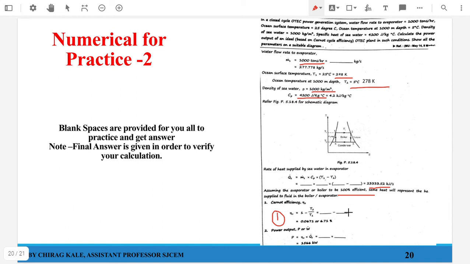So your actual efficiency in actual practice will be much less than this particular value. But since there is no fraction given, what I can do is directly take this particular value and find out power, because efficiency is what? That is your Carnot efficiency. I am equating it with your actual thing. That is what I have done over here in order to find out power. That is, this particular term was missing. Okay, so I end up with the answer of 1566 kilowatts. Fine. So this was about the numerical.